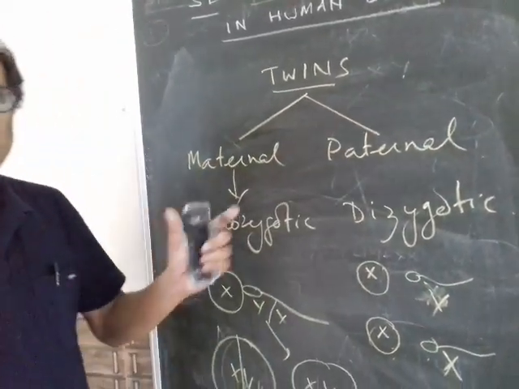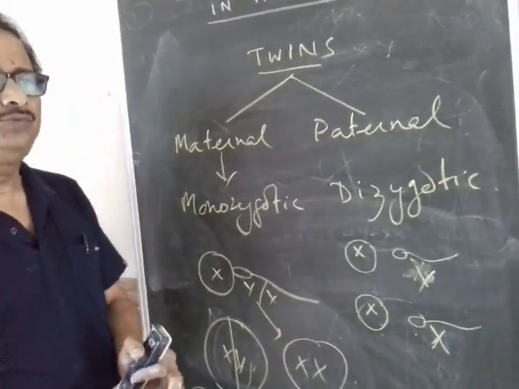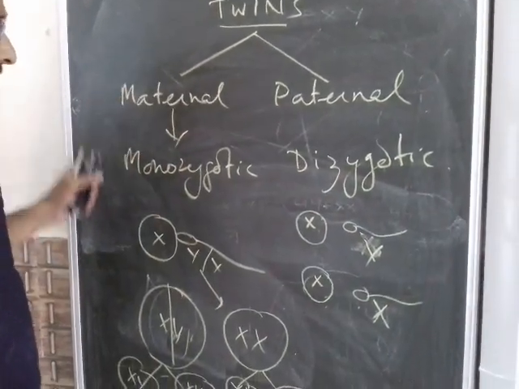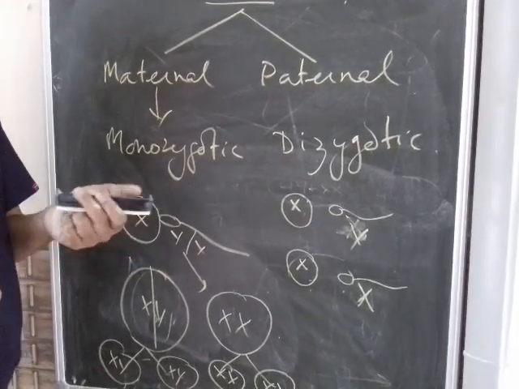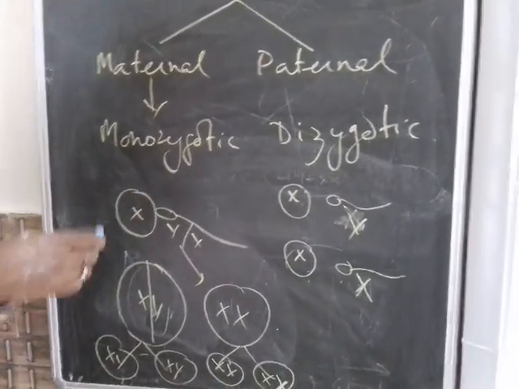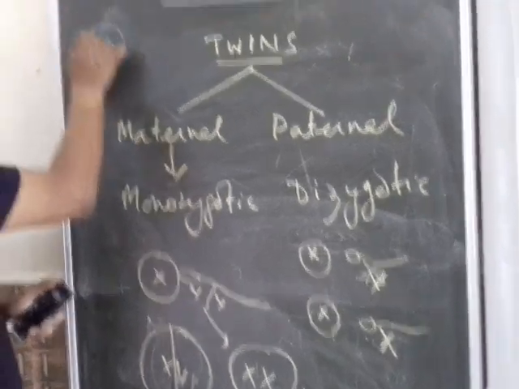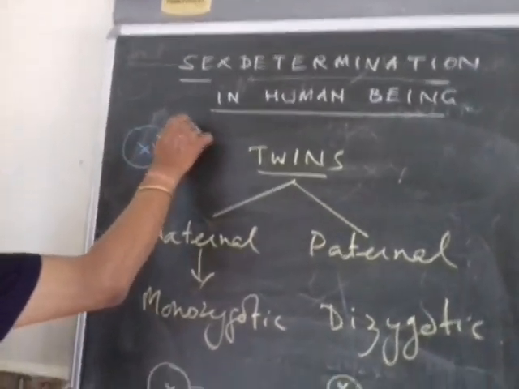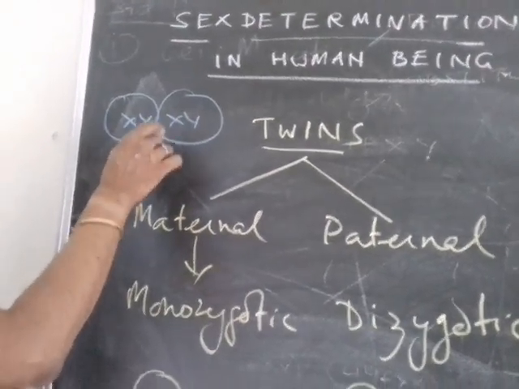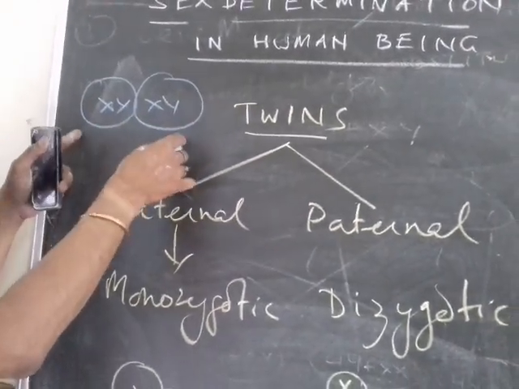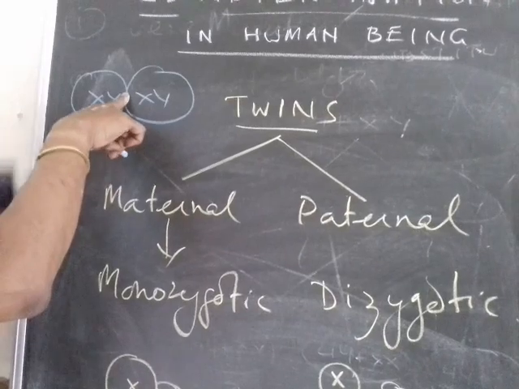Another is there, you must have heard about Siamese twins. Siamese twin is a case of a maternal or monozygotic twin which does not separate during the cleavage. That means suppose they have XY chromosome and they remain attached at a particular point. Now these two zygotes are developing attached at some point.